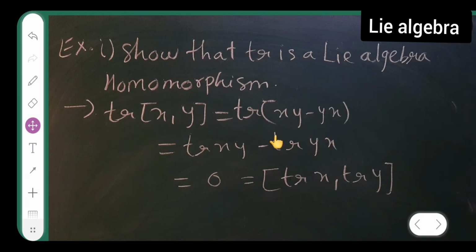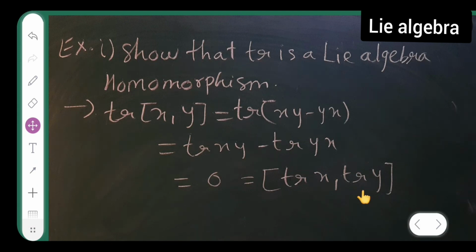Now this is equal to trace of xy minus trace of yx, this into this minus this into this. Now this is equal to 0, and I can write this as the Lie bracket of trace of x and trace of y. And with this I have shown that trace is a Lie algebra homomorphism.